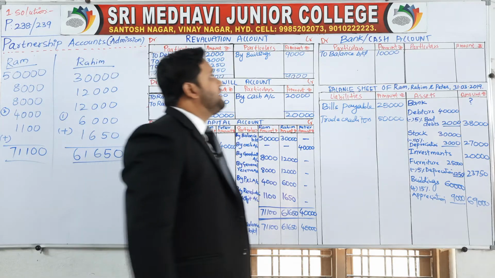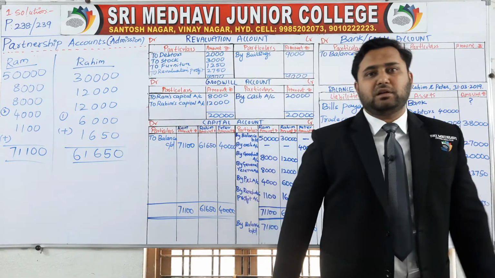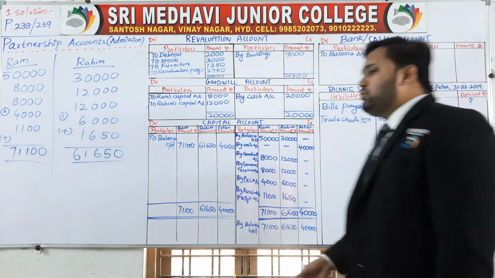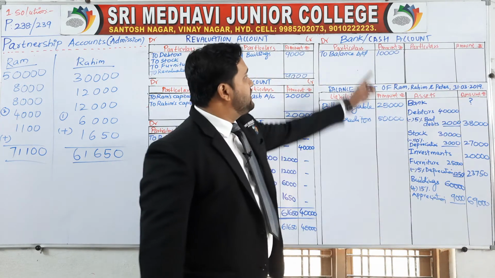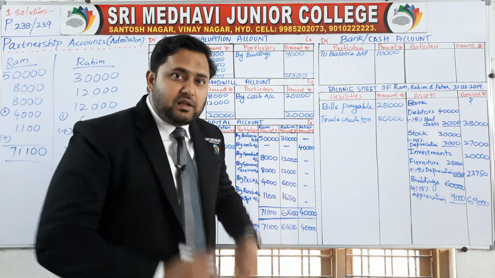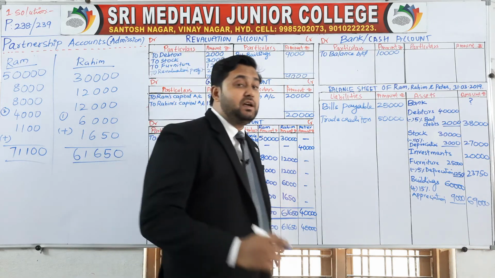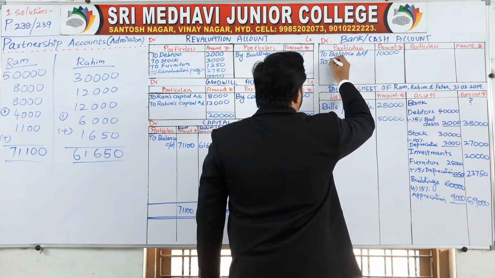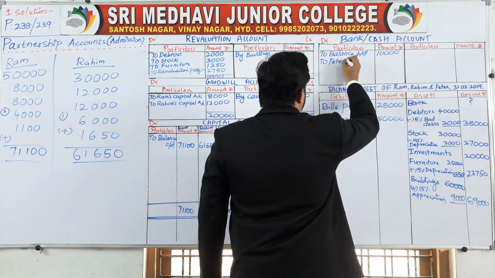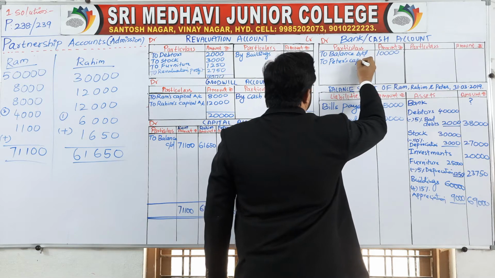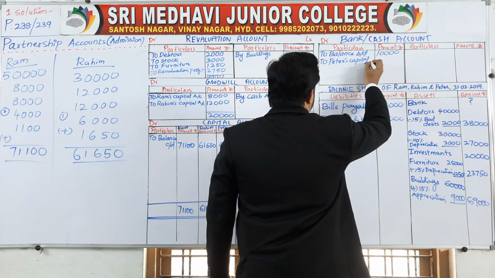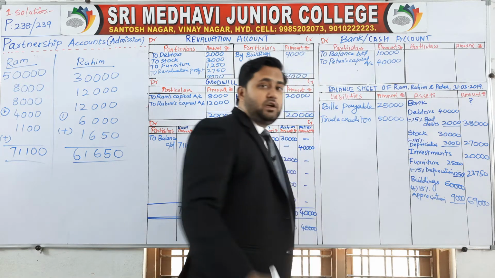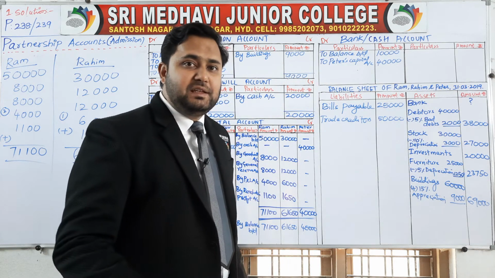Now come to the point, cash account, and what is this question mark? That I'll tell you now. Bank and cash account. Here to balance brought down, which is given on asset 10,000 rupees. The new partner came into partnership with the capital of rupees 40,000. Who is the new partner? Peter. To Peter's capital account. How much? 40,000. And also he brings goodwill in cash.